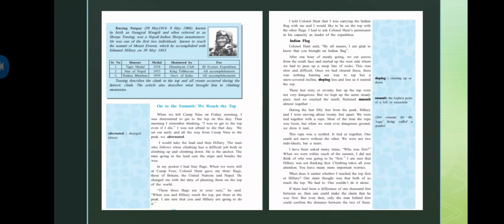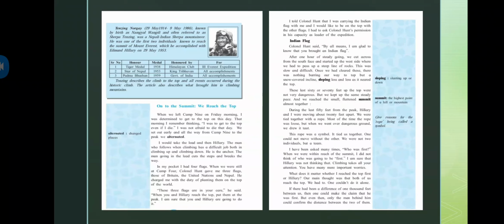Basically, when he completed that expedition with Edmund Hillary on Everest, they reached the summit. Now here, some of his achievements have been shown.